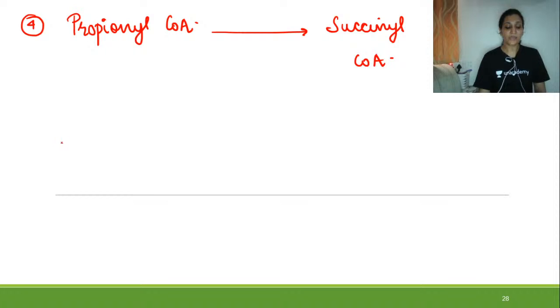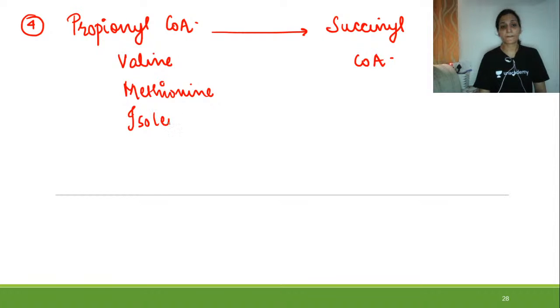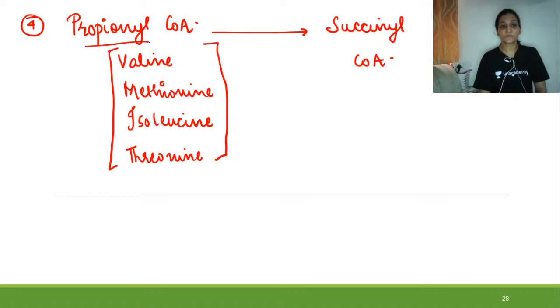And this propionyl CoA is actually obtained from valine, methionine, isoleucine, and threonine. Propionyl CoA will get converted into succinyl CoA. So this was the fourth anapleurotic reaction.